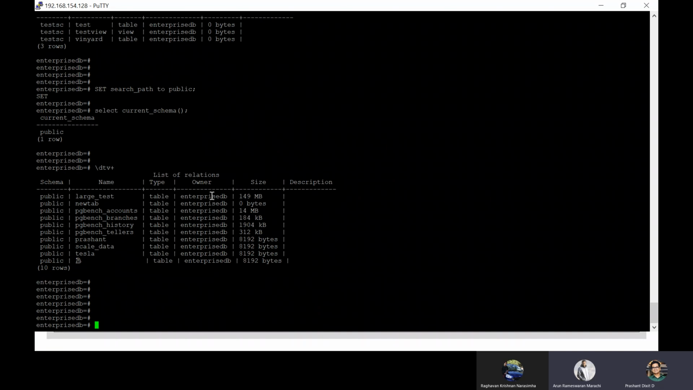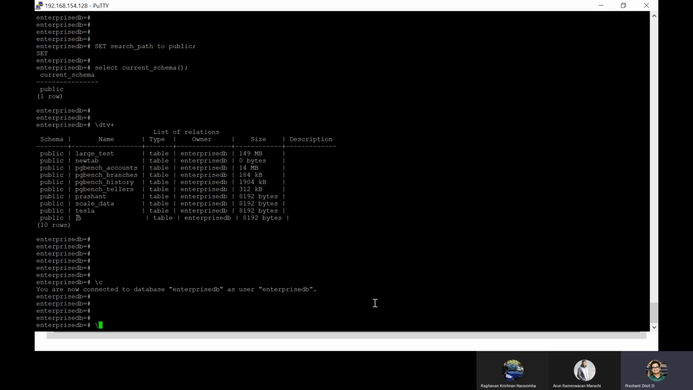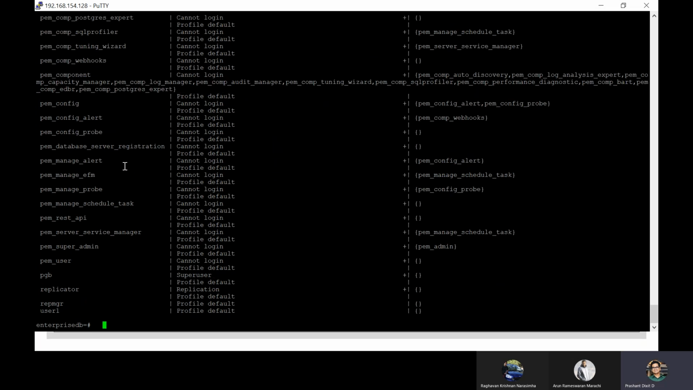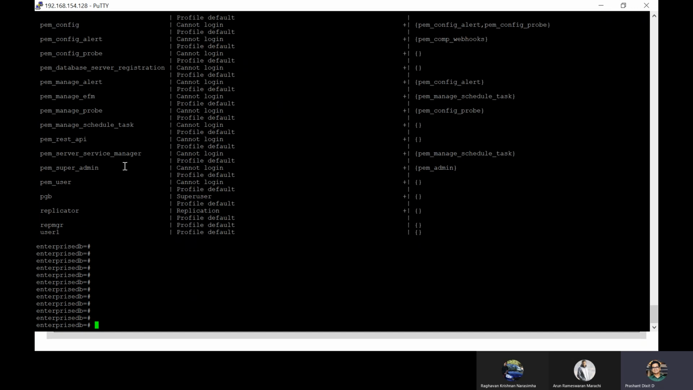Right. So remember, right now we are connected with a user called Enterprise DB. For example, you want to list all of the users. What you can do, as I told you, is \du. These many users or roles are present. Roles and users are exactly the same. There is no difference between a role and a user. Let me show you the difference.